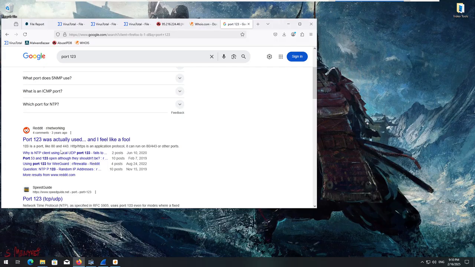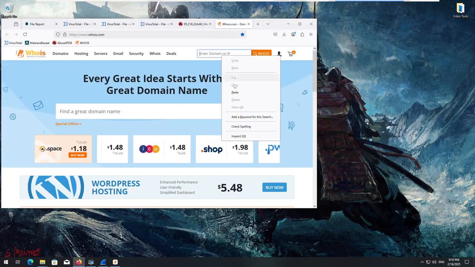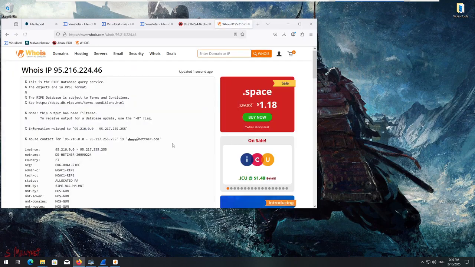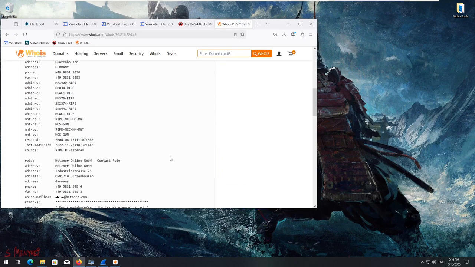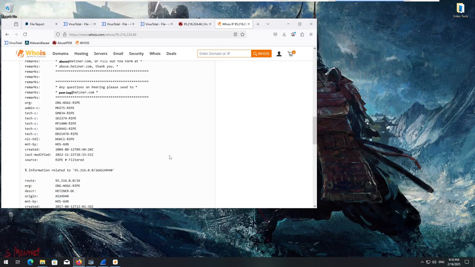Okay. It's a port like 80 and 443. It's an application protocol. Okay. Sure. I will shove this through whois really quick, although I'm not expecting to get any more information than we already got. For spam abuse, yeah.